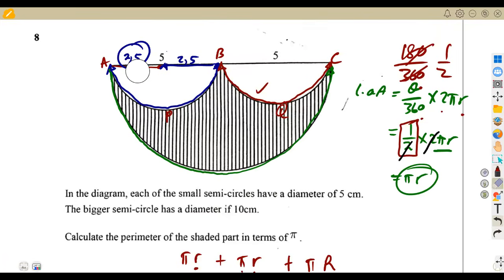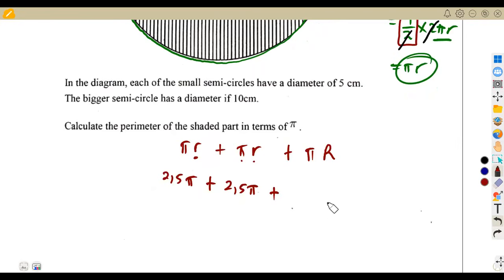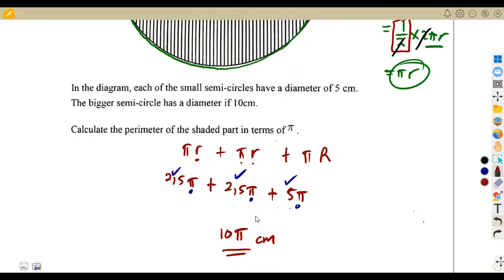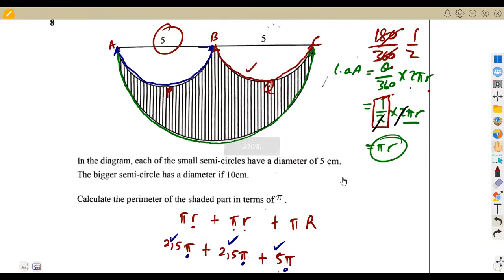Remember, for the bigger semicircle, it means the radius is 5. It's from A to B, that's our radius, or from B to C. So the radius there is 5, not 2.5. So it's going to be 5 pi. So that is the expression for our perimeter, guys. We add, these are like terms because they are in terms of pi. So you're simply adding 2.5 plus 2.5, which is 5, plus 5, which is going to be 10. So our answer is going to be 10 pi centimeters. Remember, this is perimeter, so it is going to be in centimeters. So that was the expression, guys, for the perimeter in terms of pi.